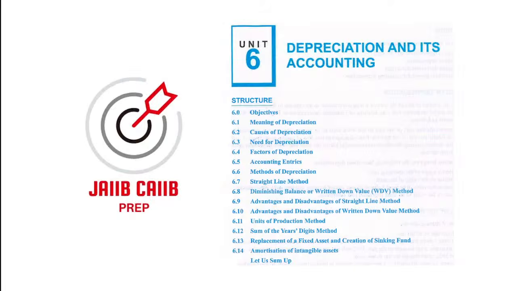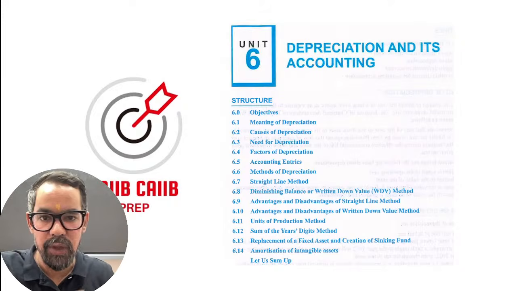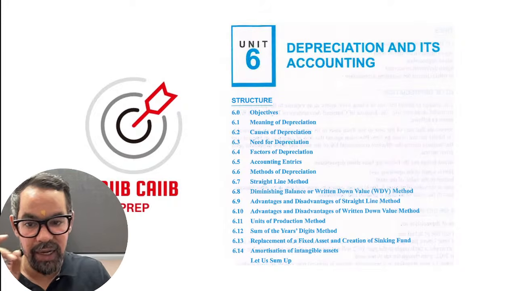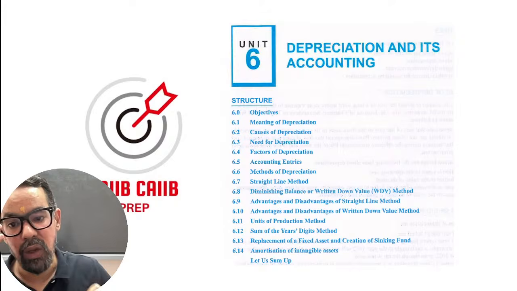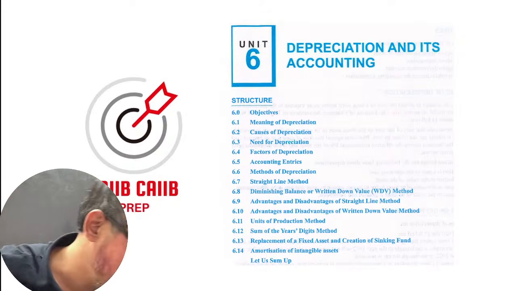If you have any doubt, please do let me know, because we have to build the understanding of what we are going to face in the upcoming examination.